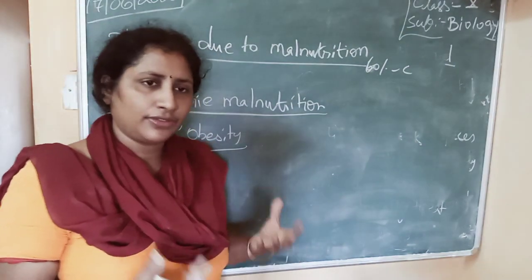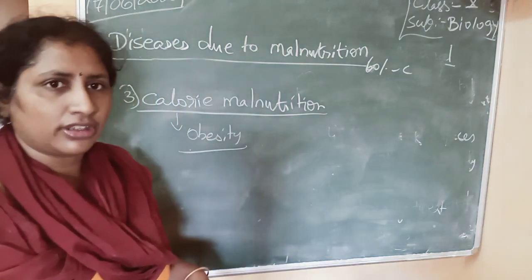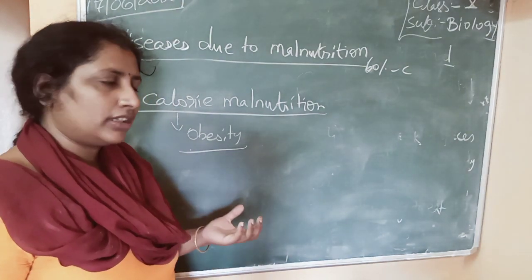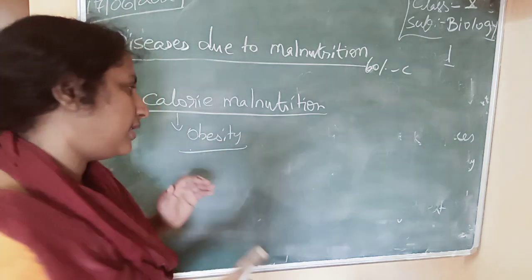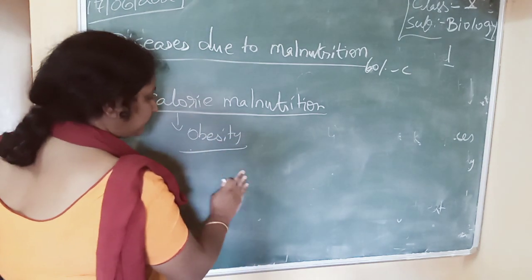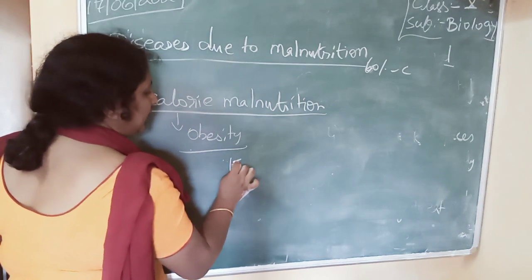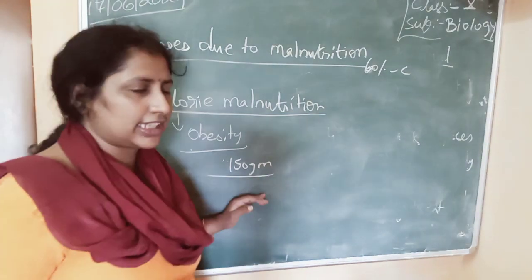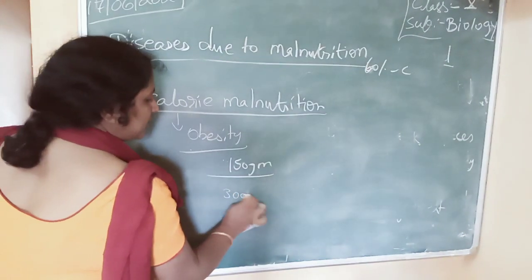We eat more food than we need, so more calories are taken into the body. Suppose 150 grams of food is necessary for your body, but you are taking 300 grams of food.